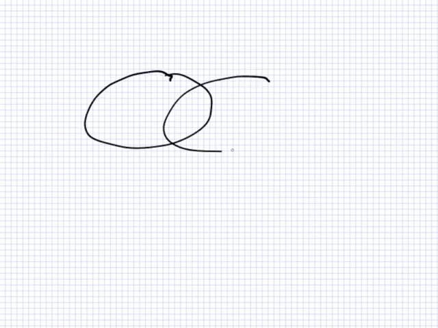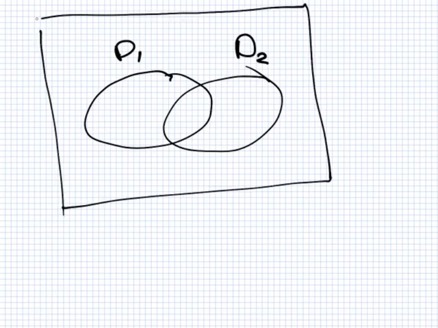So a common example maybe would be something from biology. There's maybe two diseases, disease 1, D1, and disease 2, D2, for example. So let's say that 1% of people have both diseases, okay? 3% of people have disease 1, and then how many people have disease 2? 4%. How many people don't have either of these diseases?